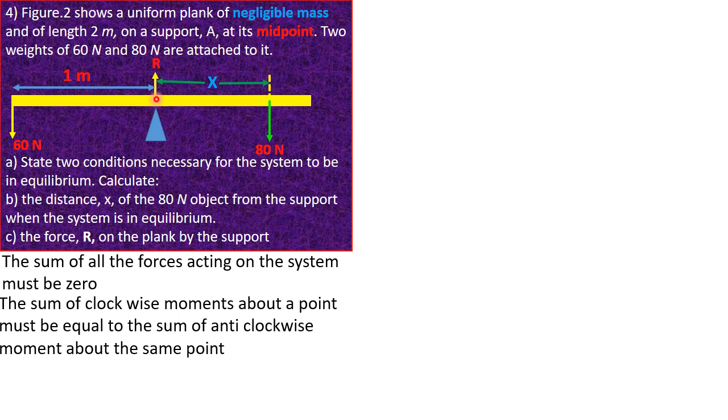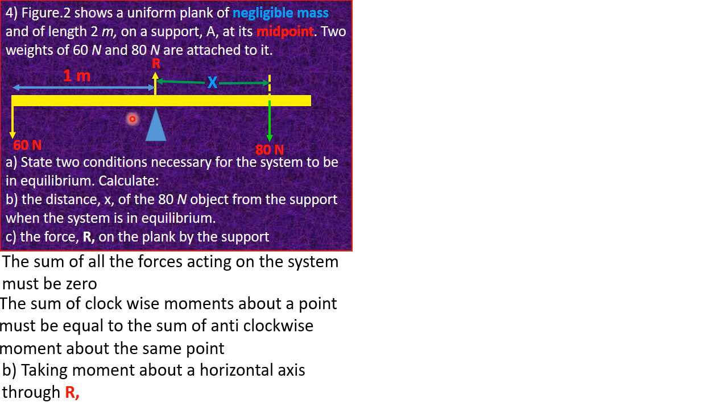So in this case, our sum of clockwise moments has to be equal to the sum of anticlockwise moments. Do you see that this 16 Newton force is capable of causing an anticlockwise rotation, while the 18 Newton force is capable of causing a clockwise rotation? So the 16 Newton force will give us an anticlockwise moment, while the 18 Newton force will give us a clockwise moment. So our clockwise moment has to be equal to the sum of anticlockwise moments.